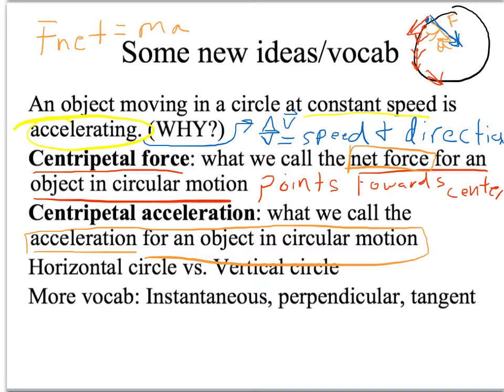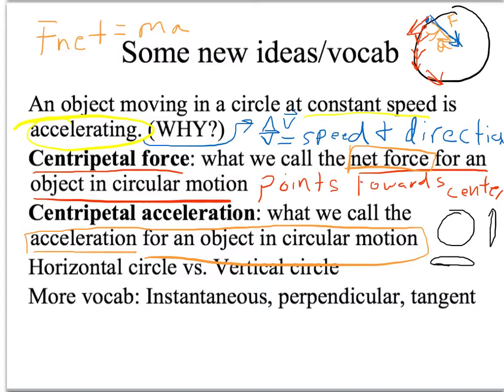You'll also need to understand what it means to make a horizontal circle or a vertical circle. So a horizontal circle might be like a hula hoop. It goes in a circle that's flat along the horizon line. So a horizontal circle might look to you something like that. It's like a pizza. It lays flat. There are also vertical circles. Now a vertical circle goes up and down, and it might look more like this, or it could look like this. So a horizontal circle is kind of flat compared to the horizon, and a vertical circle is up and down compared to the horizon.